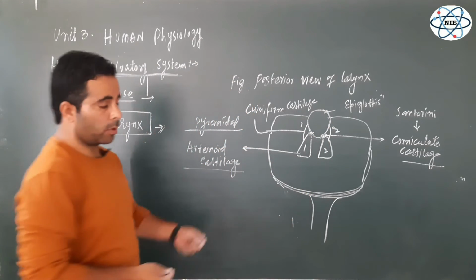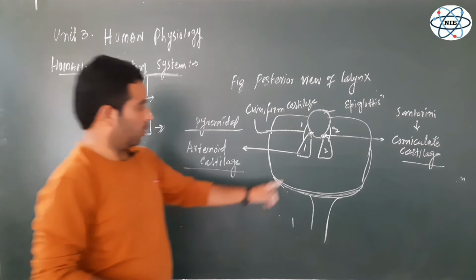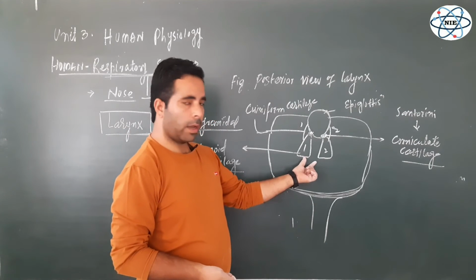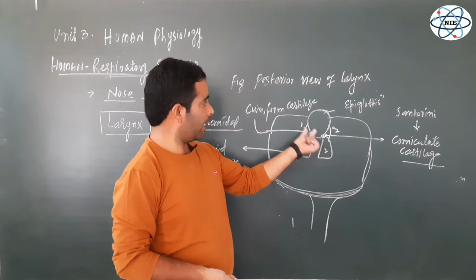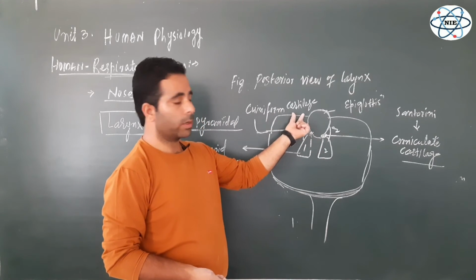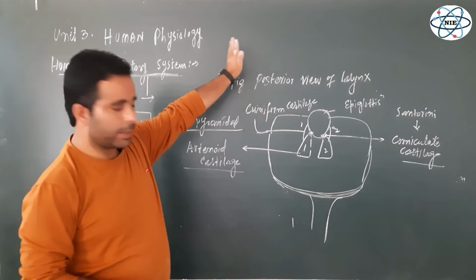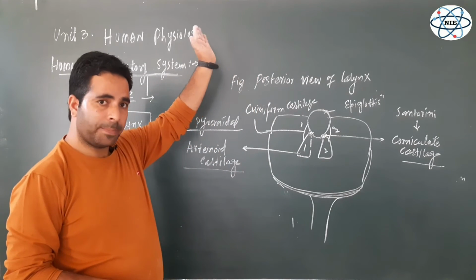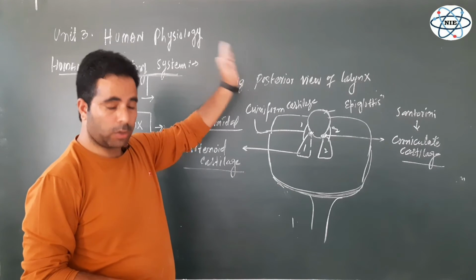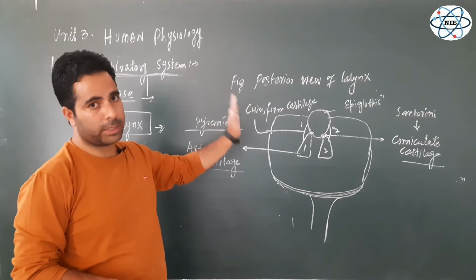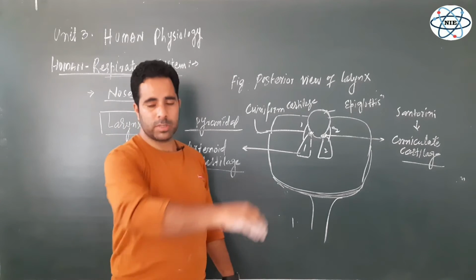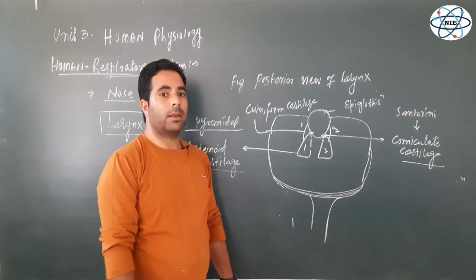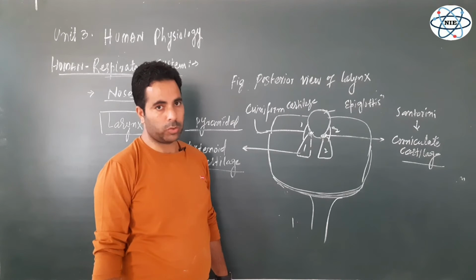So from the posterior side, if you count, arytenoid cartilages are 2 in number, corniculate cartilages are 2 in number, and the cuneiform cartilages are also 2 in number. So total is 6. And from the anterior view, if you count the epiglottis, thyroid cartilage, and cricoid cartilage, they are 3 in number. Total number is 9. So these are the 9 pieces of cartilage which are the working structures in the larynx, in the voice box, right?